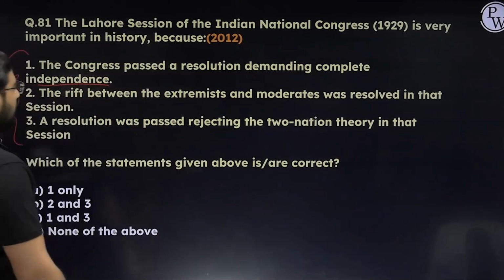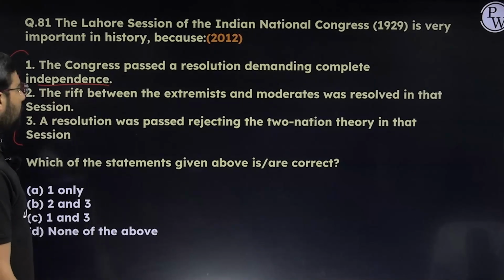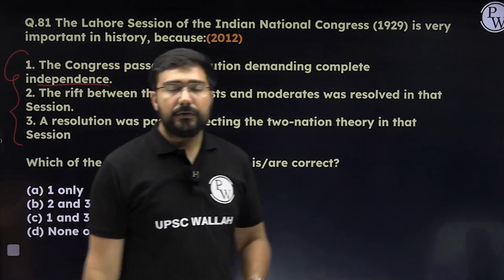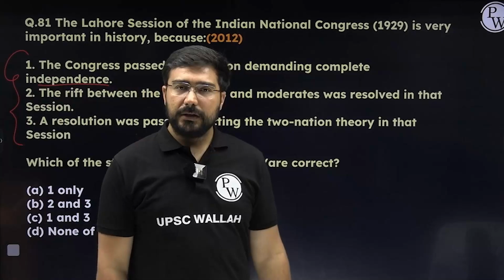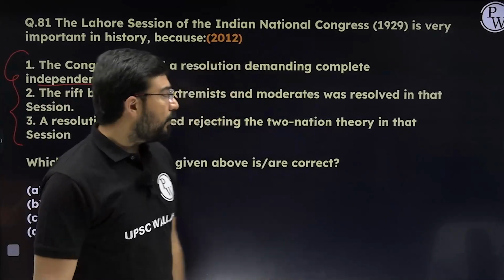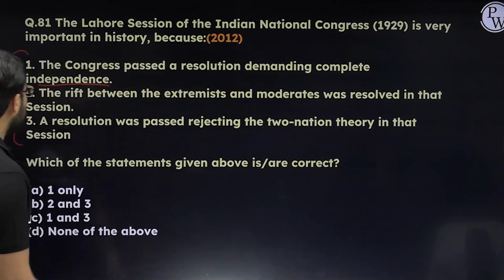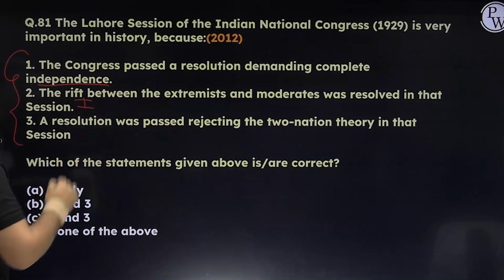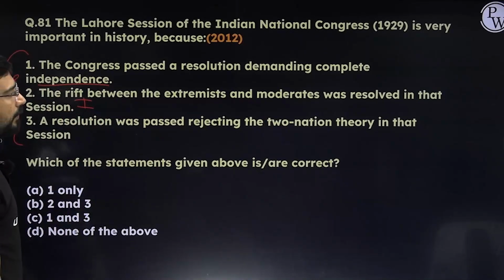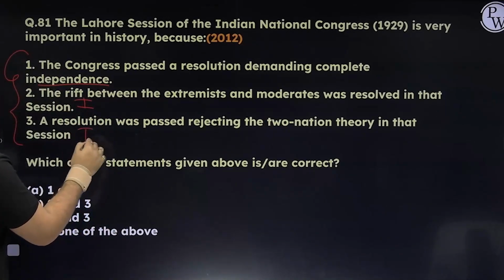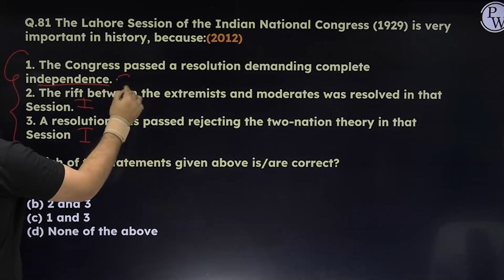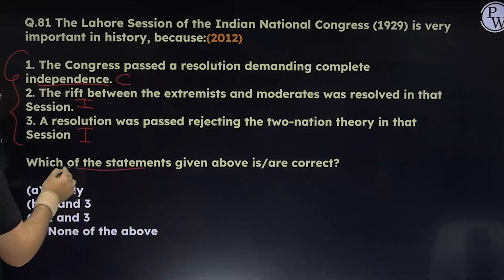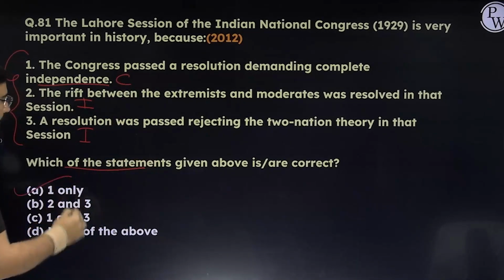Second, the rift between the extremists and the moderates was resolved in that session. No, the rift was already resolved in 1916, the Lucknow session. So this has no bearing on this statement. The second statement is incorrect. Third, a resolution was passed rejecting the two-nation theory in that session. Nothing of that sort was there. So only the first one is correct. Here, if they are asking about the correct statement, the answer will become A.